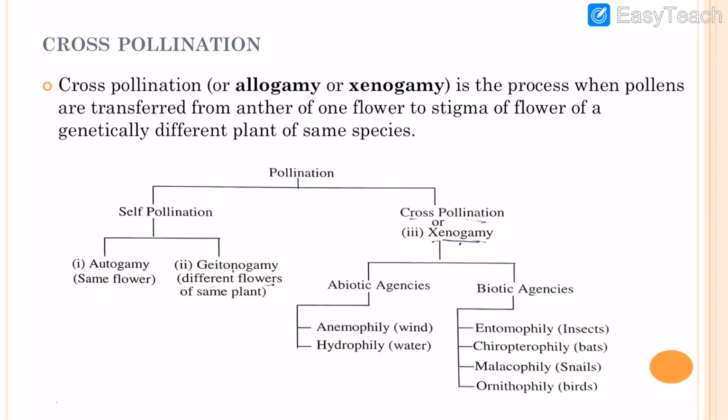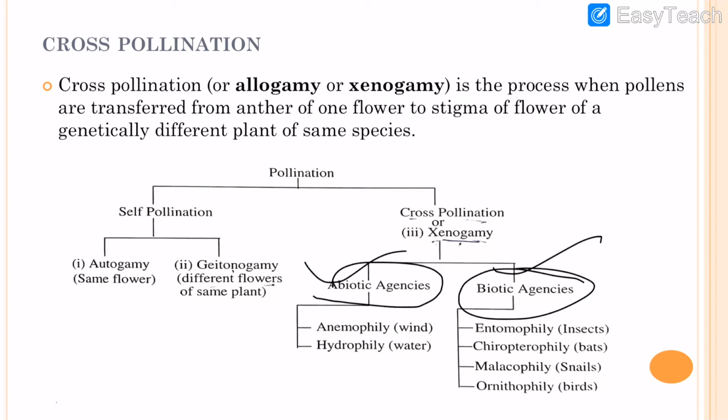Okay, and dear students, cross pollination takes place through different agencies. We divide them into abiotic agencies and biotic agencies. Sometimes transfer of pollen grain takes place through air, sometimes through water, sometimes insects help in transfer of pollen grain. As we all know, bees are very ecologically important as they help in pollination. So in cross pollination, there are different agencies which help. We divide them into two types: one is abiotic agency, second is biotic agency.